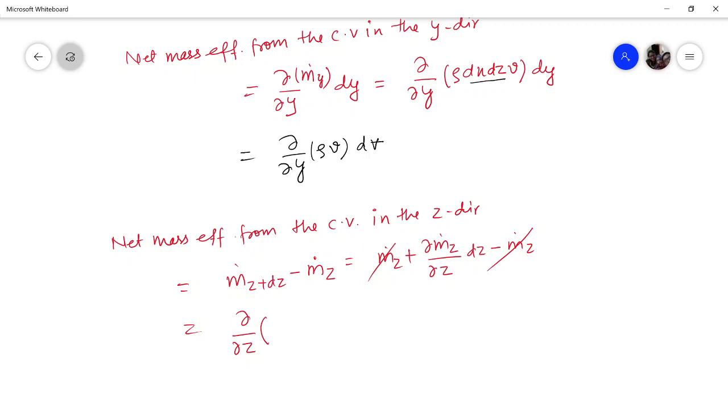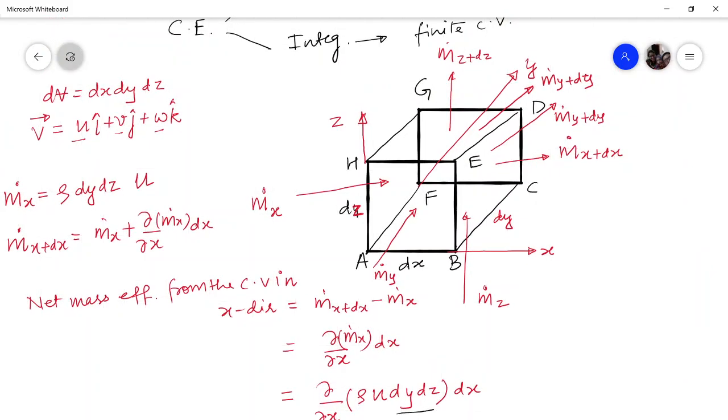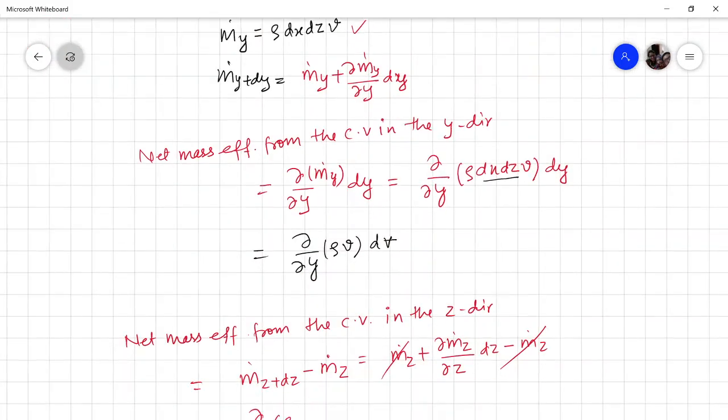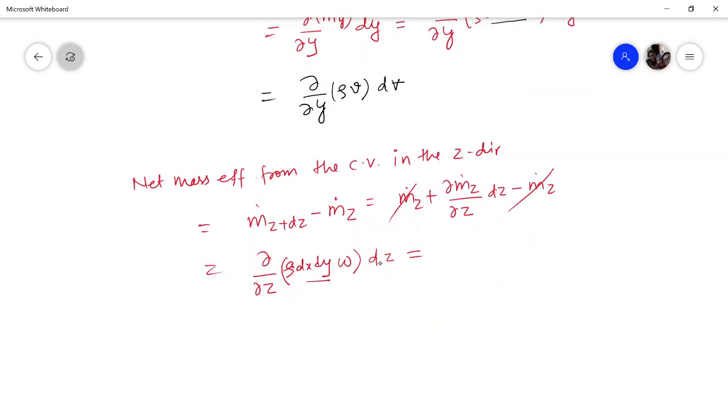Now what is the mass flow in the z direction? This will be density times area. Area will be normal to the z axis, the z plane area, that is dx dy. So you replace dx dy and the velocity in that direction is w, and then you have this dz. This is partial with respect to z, but, oh, that's my mistake. It is rho dx dy. So this dx dy can be taken outside, and when multiplied by dz becomes volume. So this is del by del z of rho w dV.